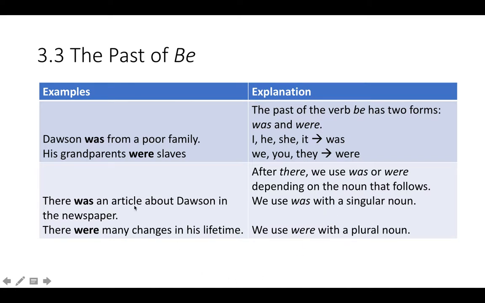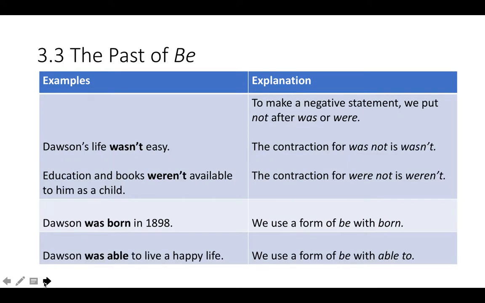So, for example, there was an article, this is one article, about Dawson in the newspaper. There were many changes, plural noun, in his lifetime. Okay. To make a negative statement, we put not after the was or were. So Dawson's life wasn't easy, and the contraction for was not was wasn't. Education and books weren't available to him as a child, so the contraction for were not is weren't.